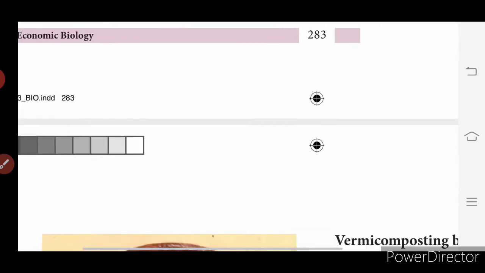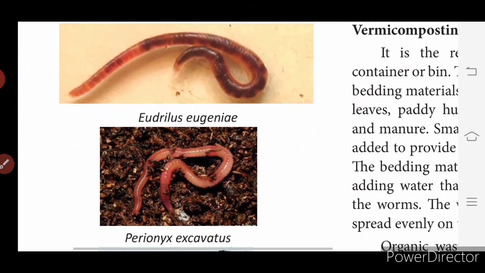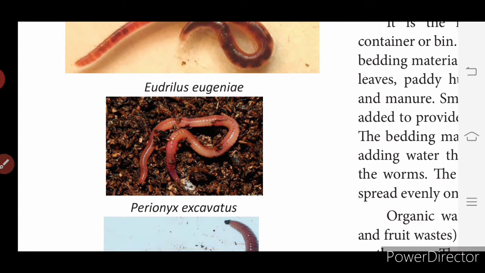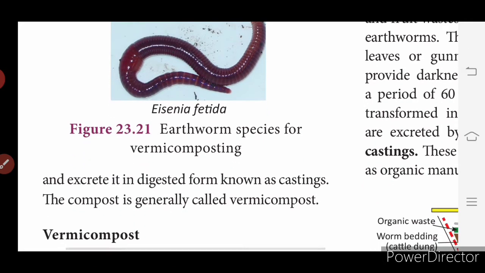See the pictures of the earthworms here. This is Eudrilus eugeniae. Then Perionyx excavatus. This is Eisenia fetida. So, earthworm species for vermicomposting excrete in digested form known as castings. The compost is generally called vermicompost.